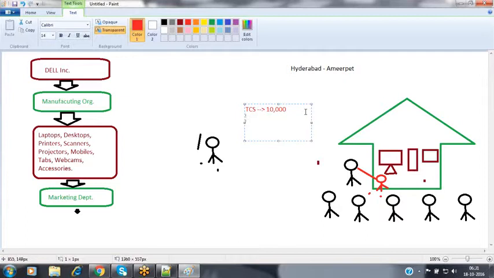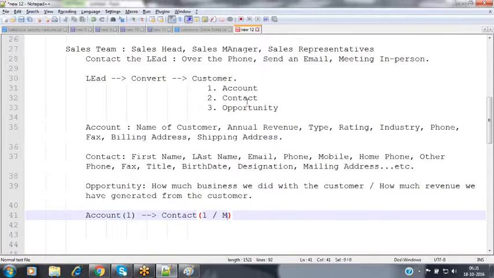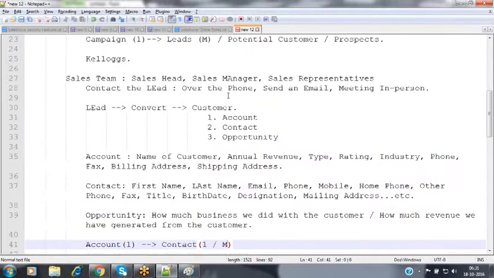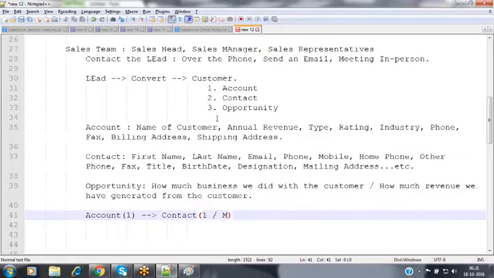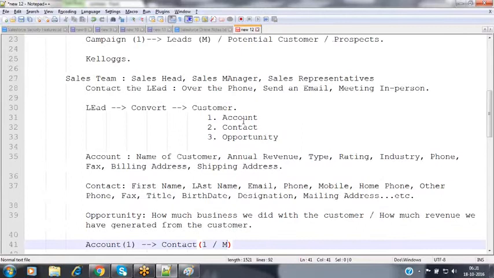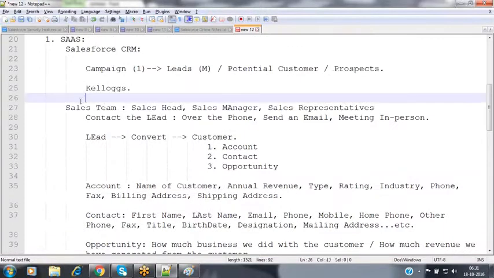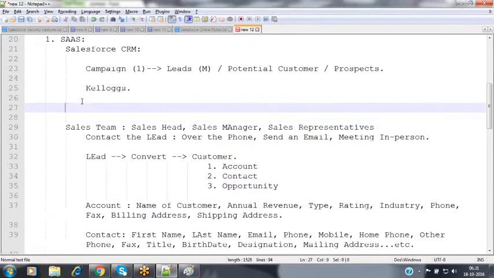So now, when coming to the lead, we'll define the latest definition of the lead. A lead is nothing but a person, or an organization, or a business who showed interest in our products or service. Now make a note of this lead.